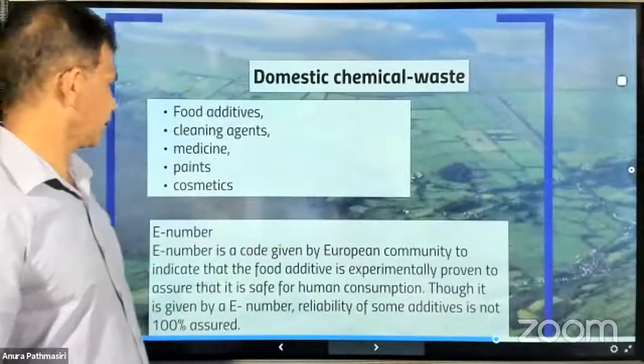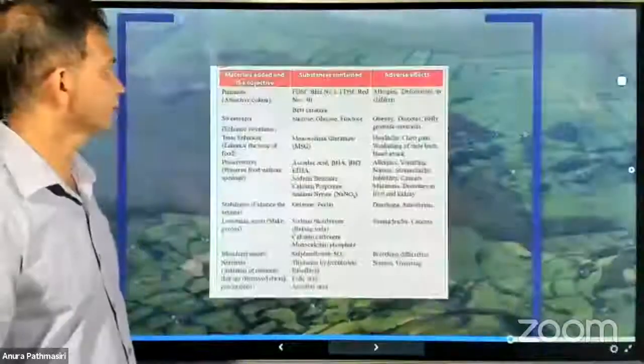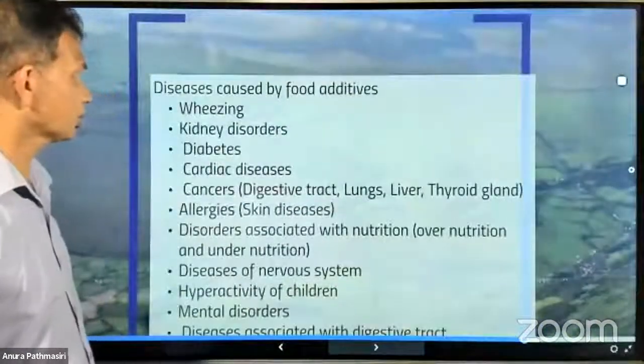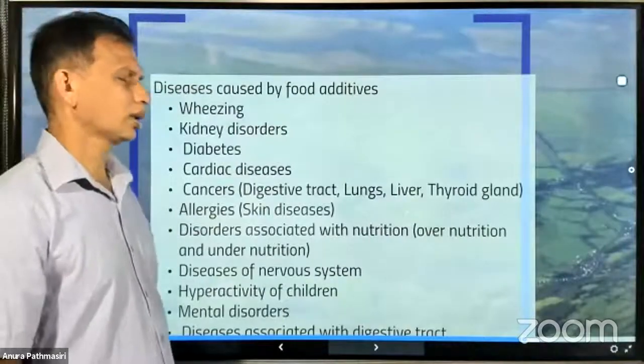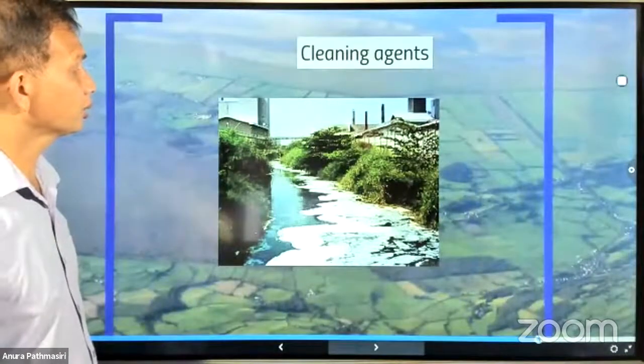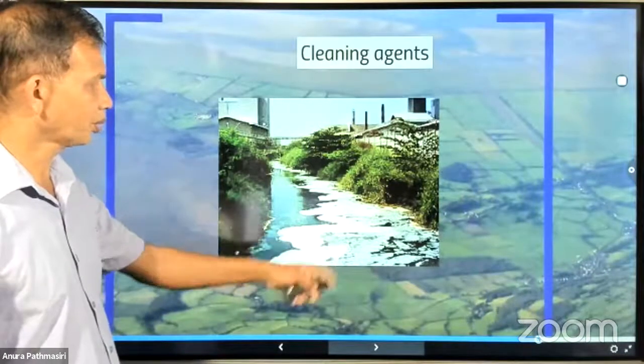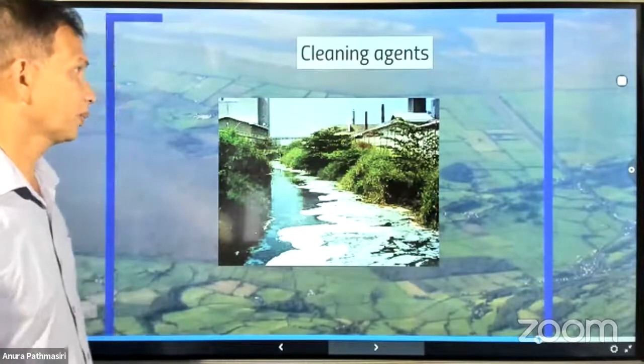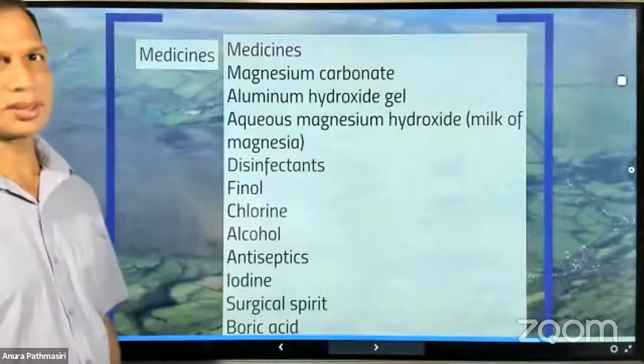Domestic chemical wastes are there, and materials added to the environment. This is caused by food additives. That's one way. There are lots of things. Cleaning agents, which we call swan patches, appear in water. A very nice clean environment has been totally destroyed. Medicinal waste is added by food, domestic waste, cosmetics, paints.